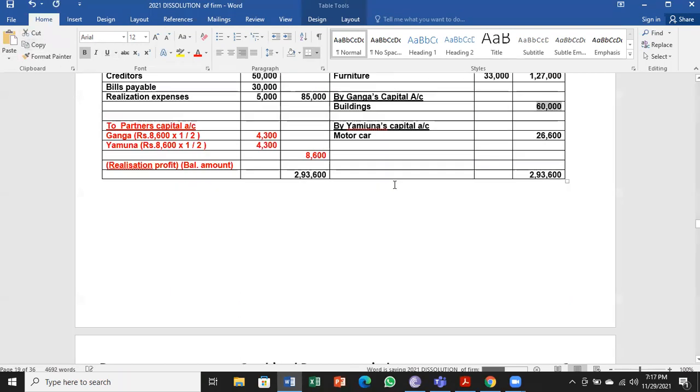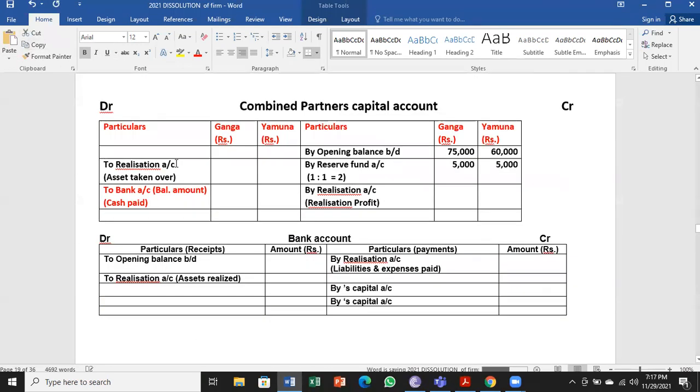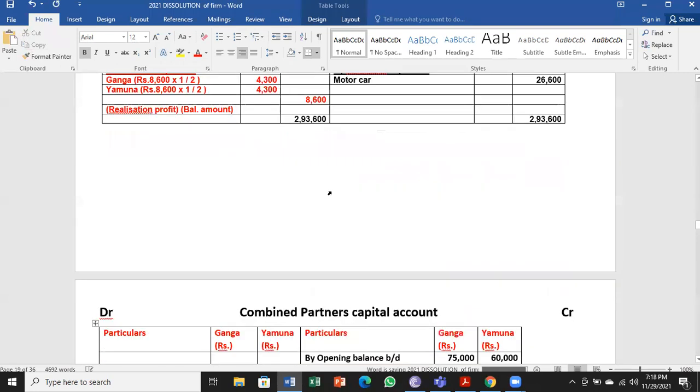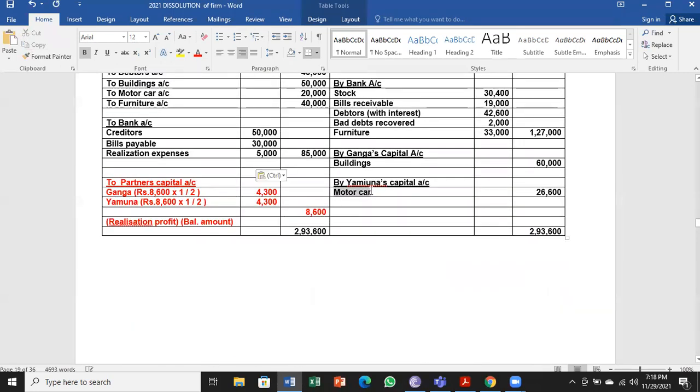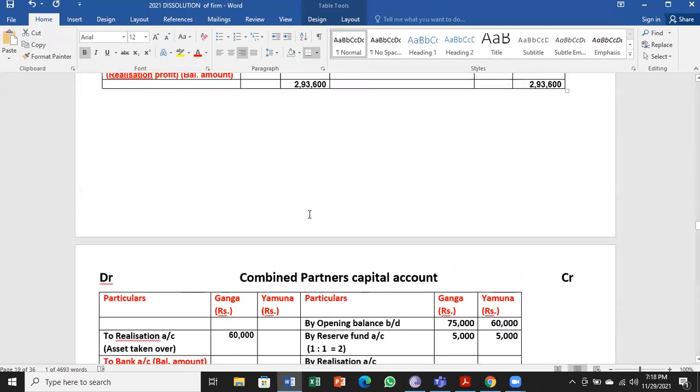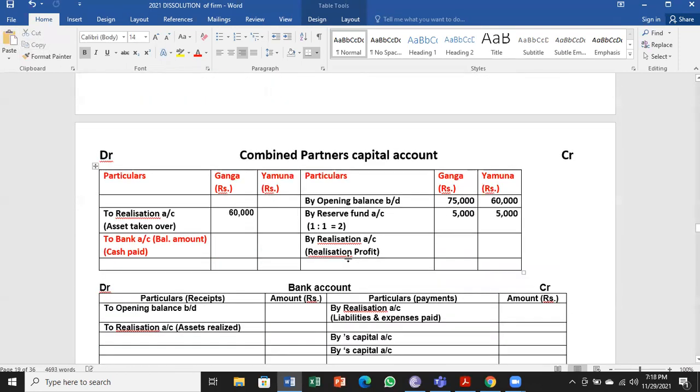So that will be to realization account, asset taken over by Ganga, 60,000. Then Yamuna has taken over motor car at 26,600. Entry will be same. To realization account. In the bracket I have written here, asset taken over.